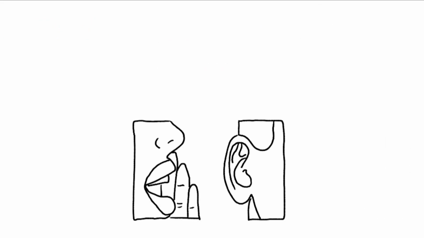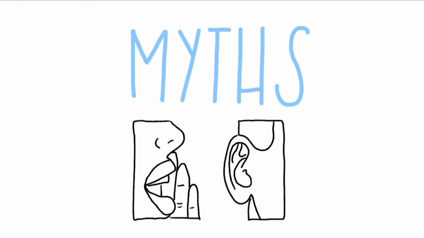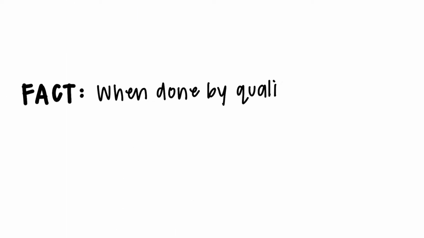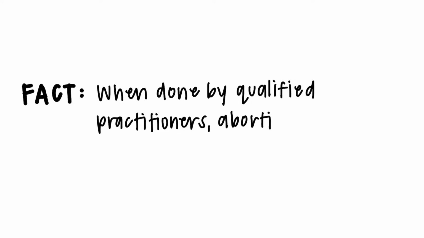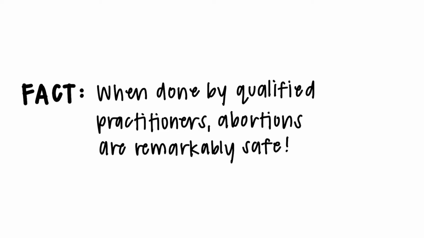Because abortions may not be talked about as much within certain cultures and communities, there are quite a few stigma and myths surrounding it. One of the most common myths is that abortions are dangerous. This is false. When abortions are performed by qualified practitioners, they are remarkably safe. In reality, abortions are actually 14 times safer than childbirth. In a study done by Dr. Zane for the CDC, it was found that abortions have a mortality rate of 0.7 for every 100,000 procedures.